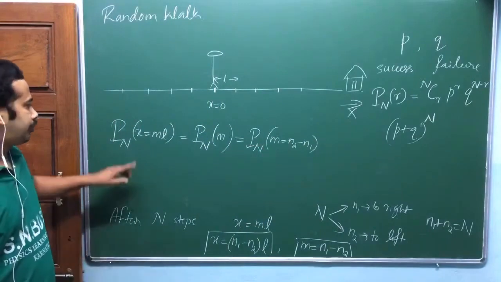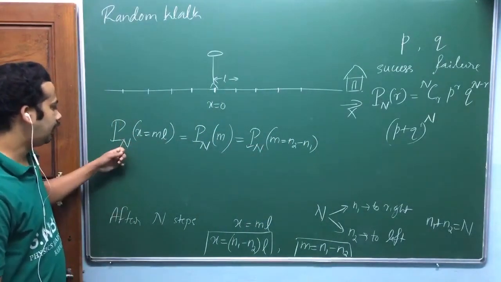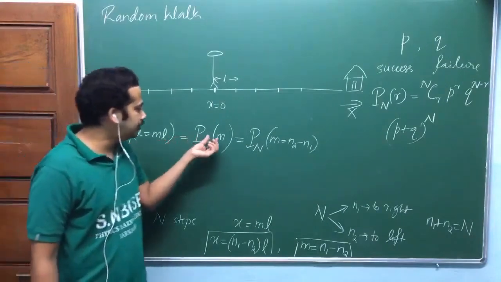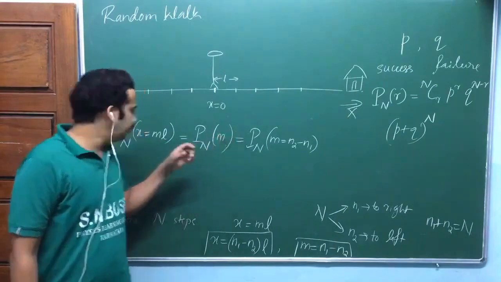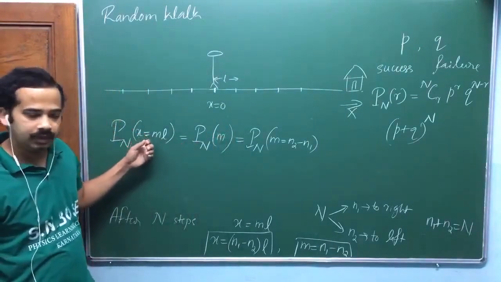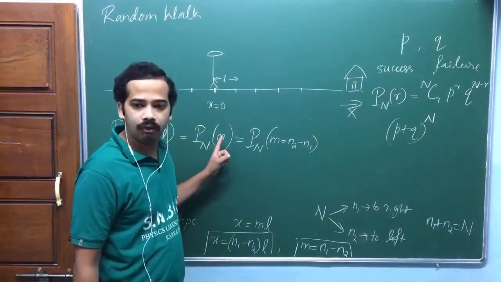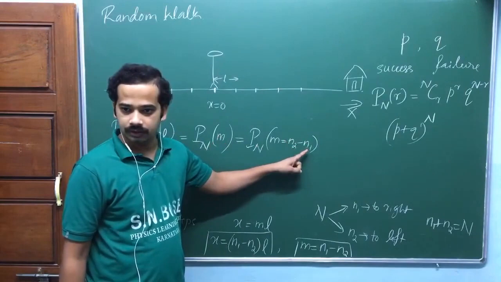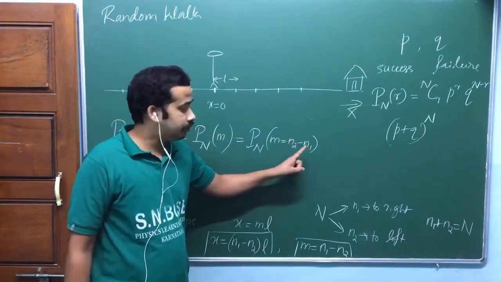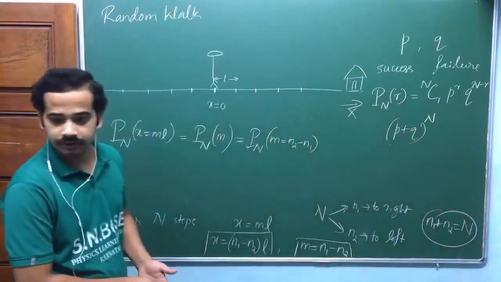That means the probability of locating him at x equal to m times l after n steps is equal to the probability of getting this m, isn't it? Because m will decide this. Now, what quantity does m depend on? m depends on n2 and n1, isn't it? No, m doesn't depend on both n2 and n1. Look here: n2 and n1 are related to capital N, which is constant.